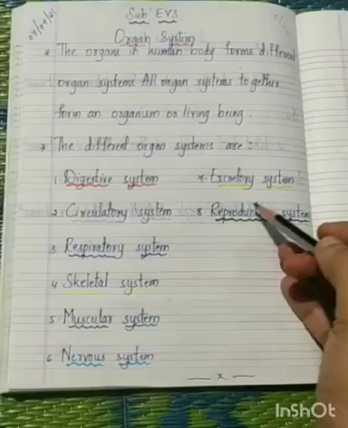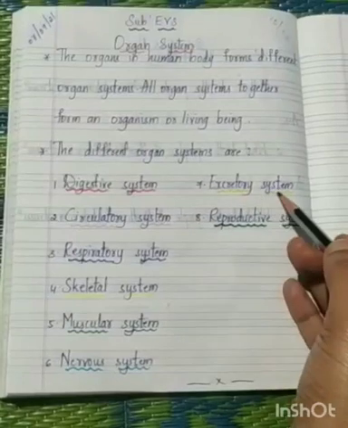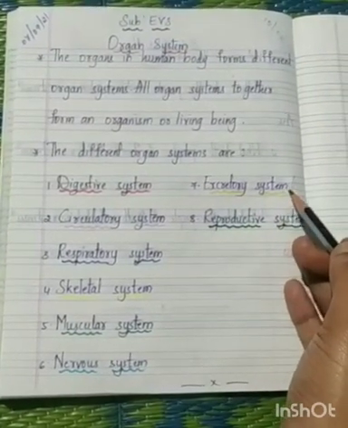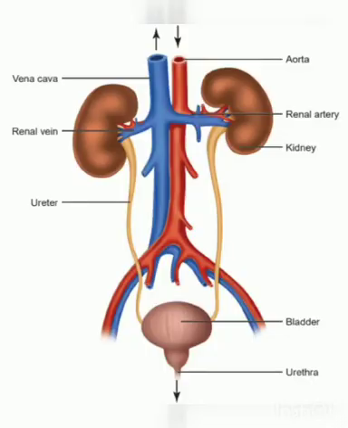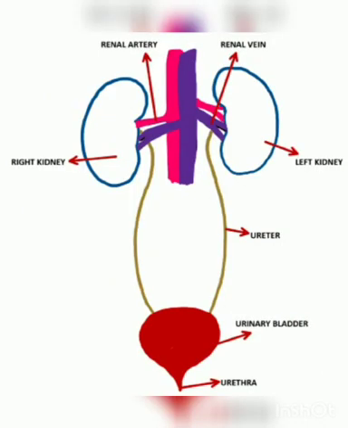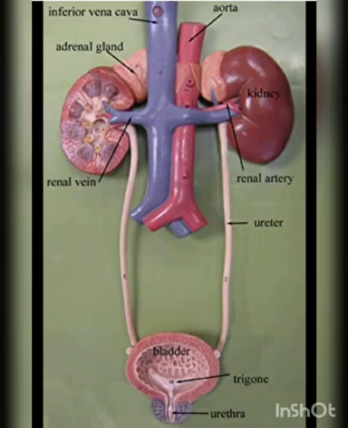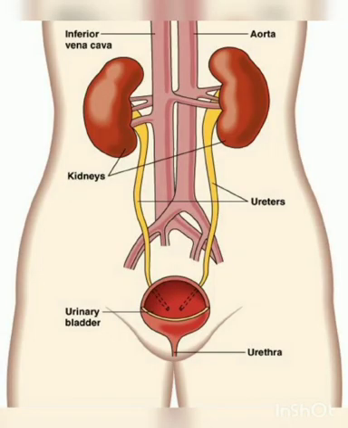Seventh one, excretory system. How does it work? In the images I'll show you. This is the picture of the excretory system. The removal of waste from our body is done by the excretory system. Kidneys are the main organs of the excretory system. Kidneys remove waste materials in the form of urine. Urine is what you pass in the toilet, isn't it, children? The skin also acts as an excretory organ. It removes excess water and salts in the form of sweat.